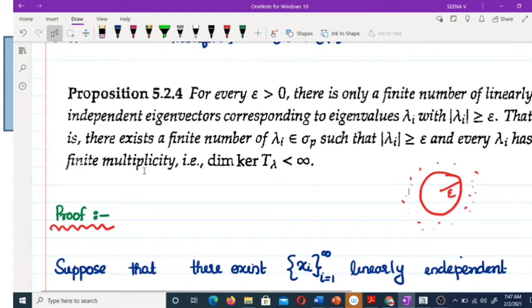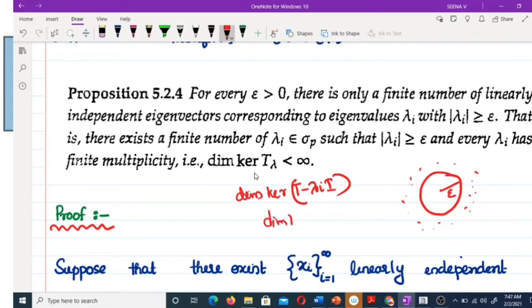What is the multiplicity of lambda I? It is the dimension of the kernel of T minus lambda I.